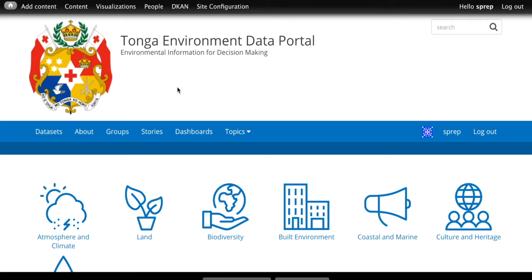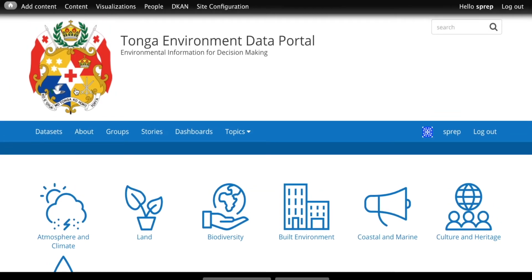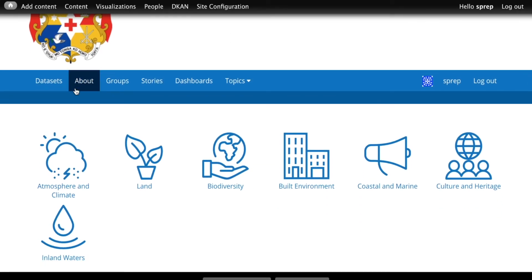So this is the Tonga Environment Data Portal. I'm currently logged in as SPREP, and you can see here the front page, landing page for the Tonga Environment Data Portal. The first thing to note is that you can search data on this data portal using the 7 thematic areas from the State of Environment Report format.